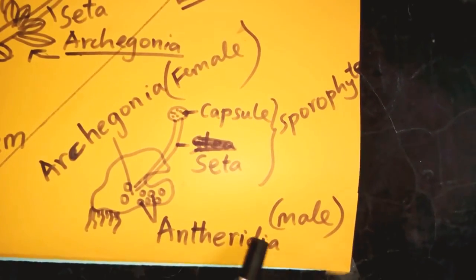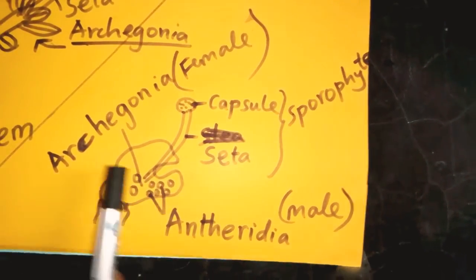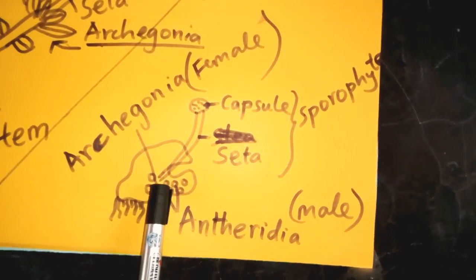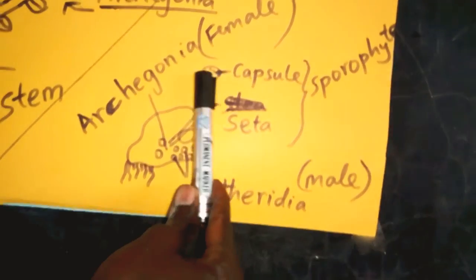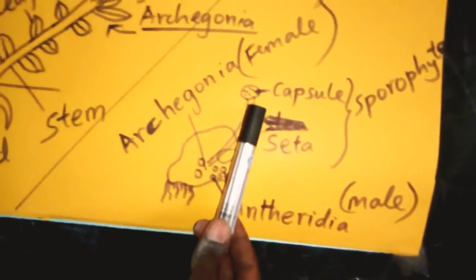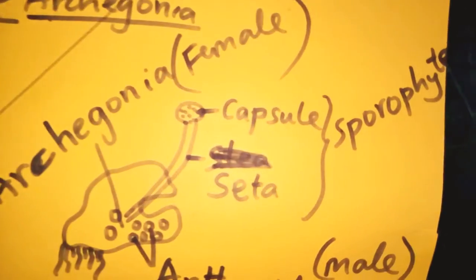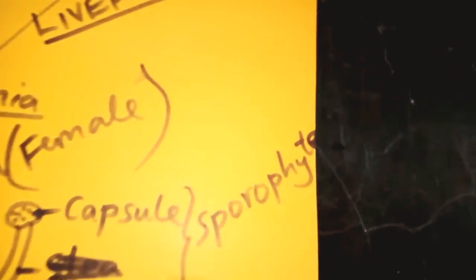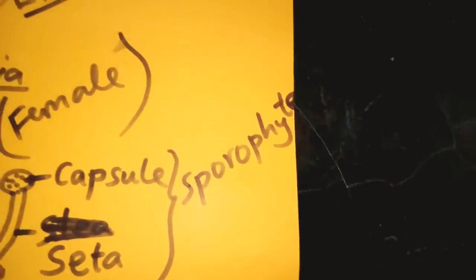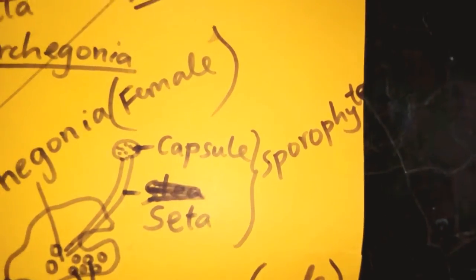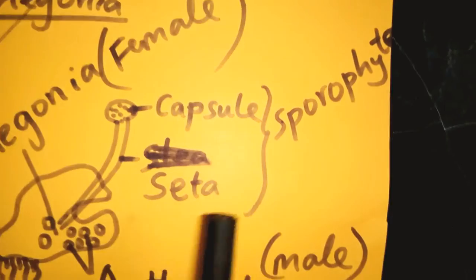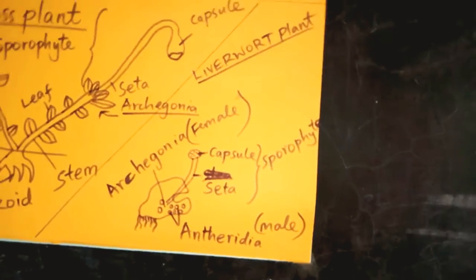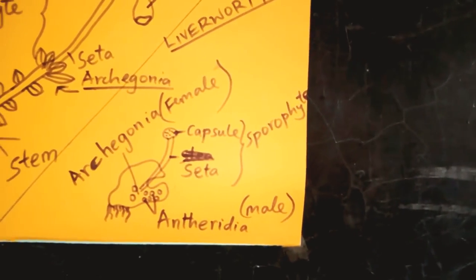Antheridia is the part that produces the male gamete, while the archegonia produces the female gamete, upon which they form spores, and the spore is capsulated on the topmost part here that I call the capsule. The capsule and the seta form the sporophyte, just like when I was talking about the moss plant. So the sporophyte basically forms the male part. It forms the male part whose role is to produce the male gamete.